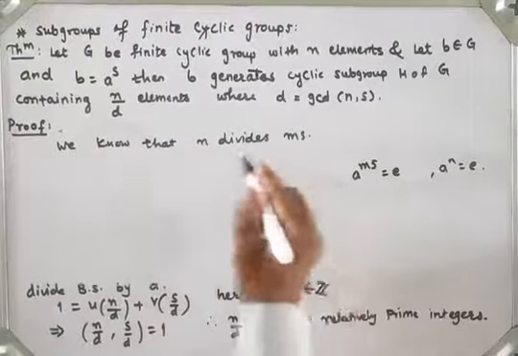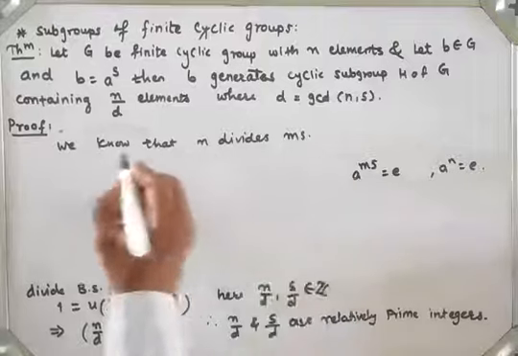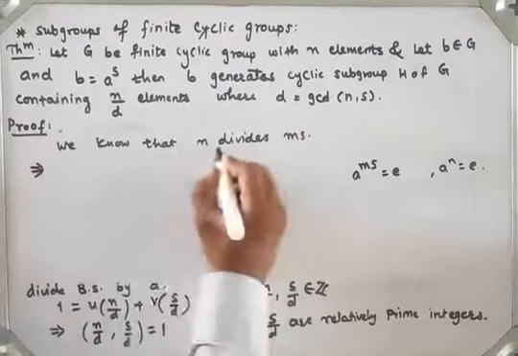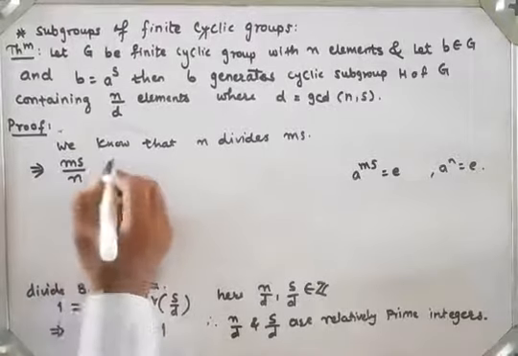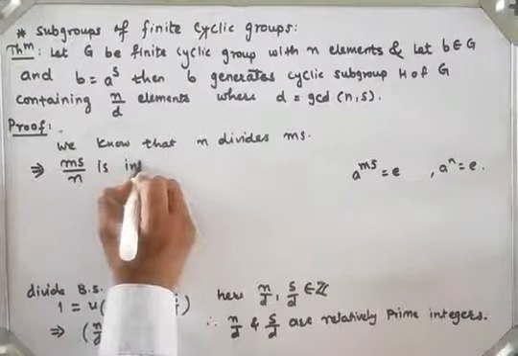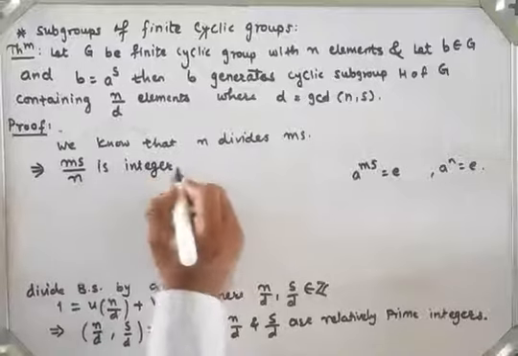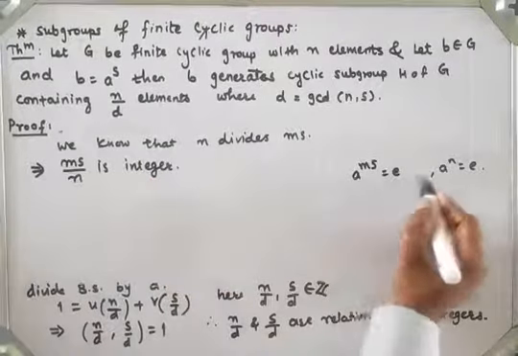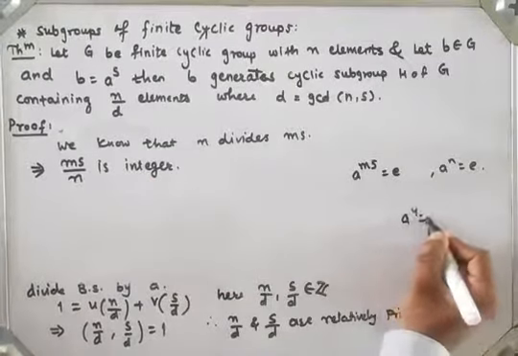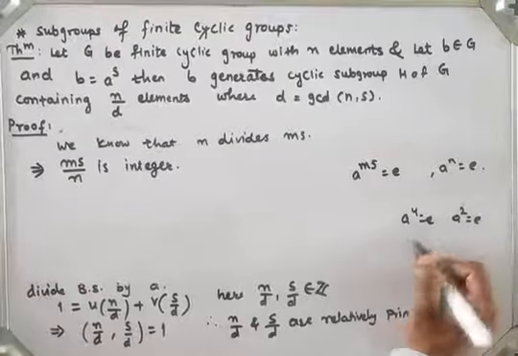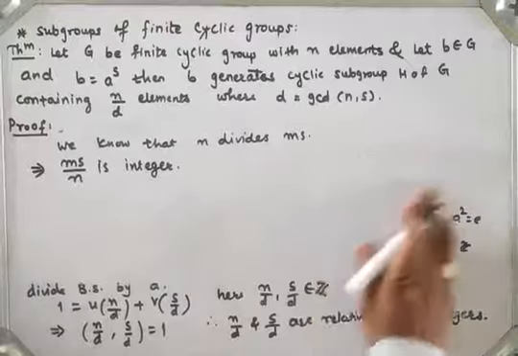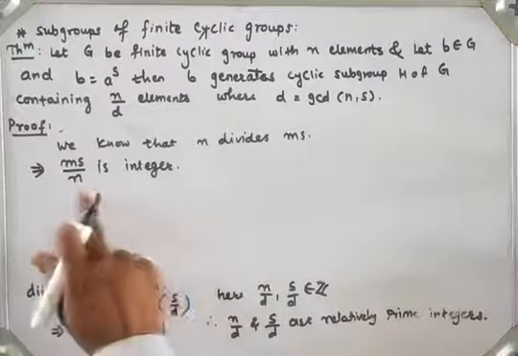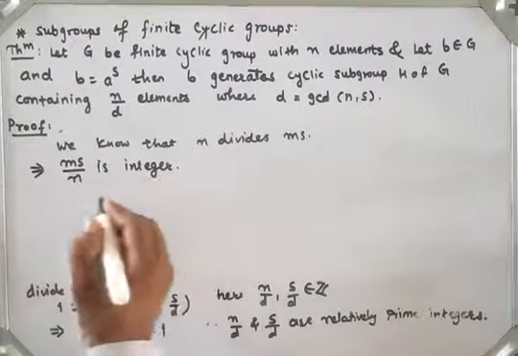So we know n divides ms, which means m into s divided by n is an integer, because a raised to 4 is identity and a square is identity, and 4 upon 2, which is 2, belongs to the set of integers. So m into s upon n is again an integer.